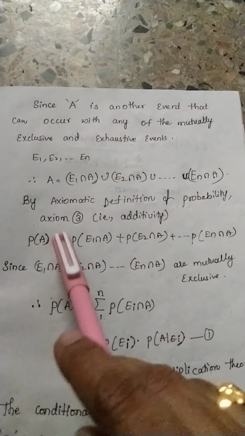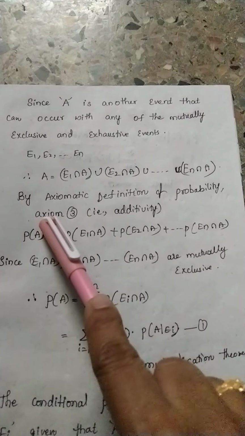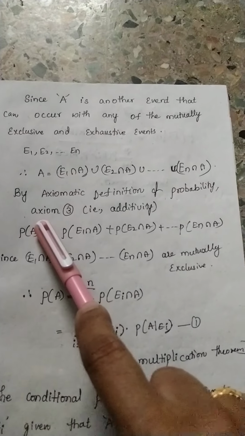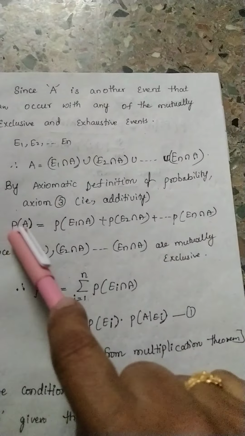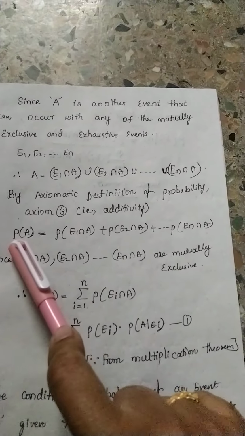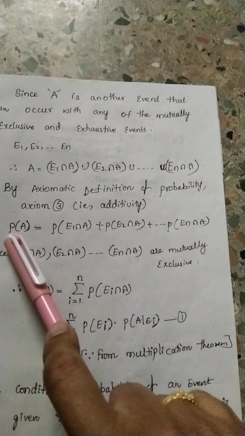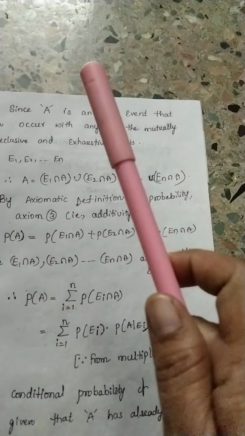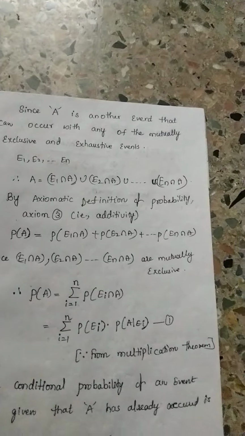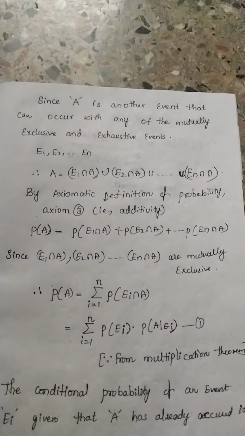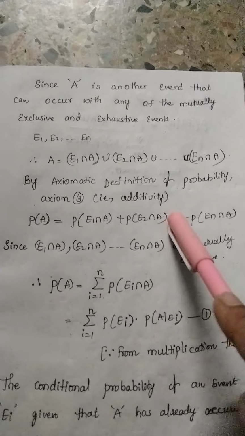Now, as we have already discussed the axiomatic definition of probability, we have three properties: the first is the axiom of non-negativity, the second is the axiom of certainty, and the third is the axiom of additivity.